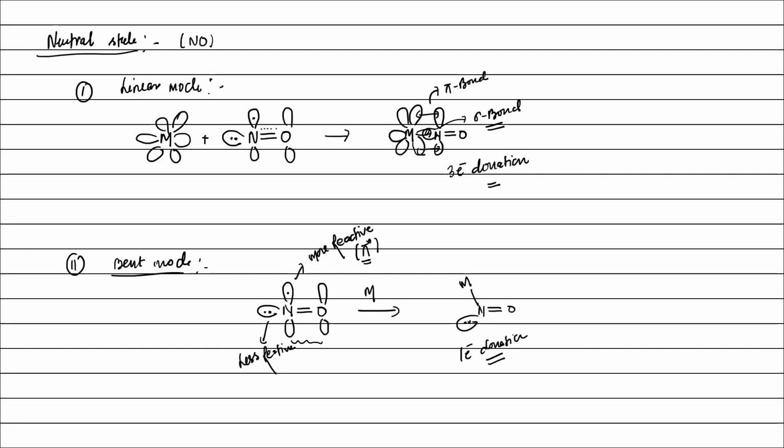The other group of scientists studies those organometallic compounds in which bonding nature is predominantly ionic. That's why they consider that the metal is present in a positive oxidation state and the ligand in a negative oxidation state. That is, metal and ligand both are present in ionic state.